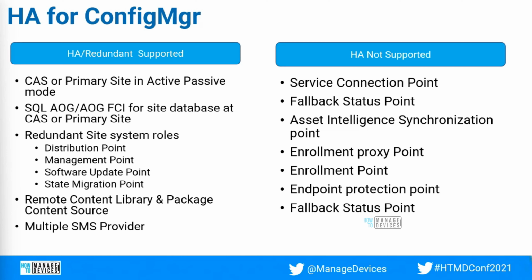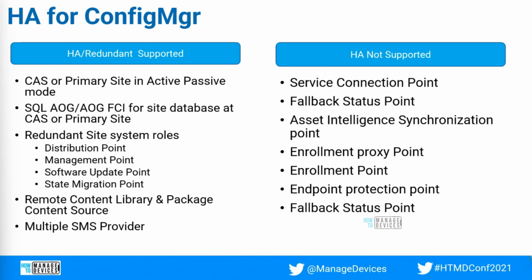So if one management point is not available, the client will be trying it for 10 minutes. And it will be waiting for the 5 errors. So within the 10 minutes gap, it will try 5 times. And if it is failing, it will switch on to the next available management point. So that's how the management point maintains high availability, and same with the software update point as well.